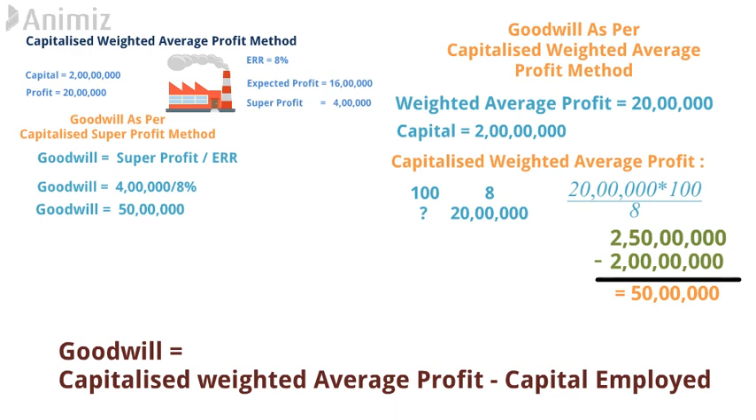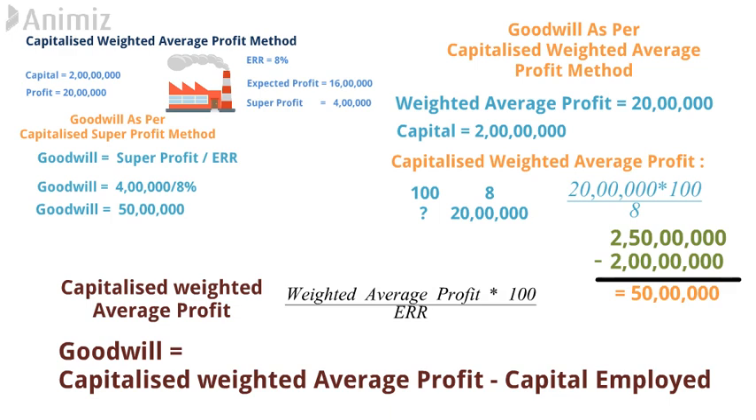So the formula for capitalized weighted average profit is weighted average profit into 100 divided by expected rate of return. And the formula for goodwill will be capitalized weighted average profit minus capital employed. And this is how you can calculate value of goodwill according to capitalized weighted average profit.